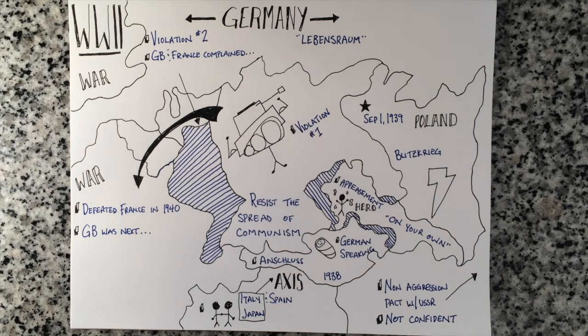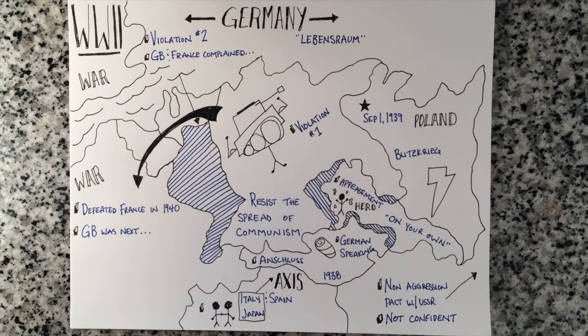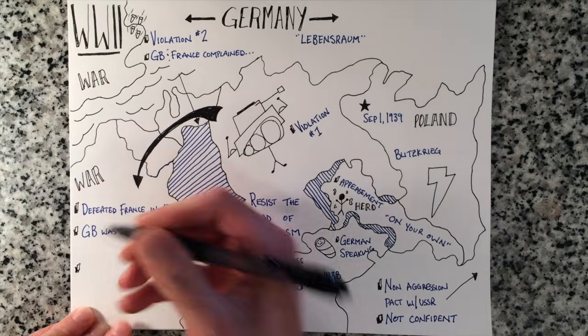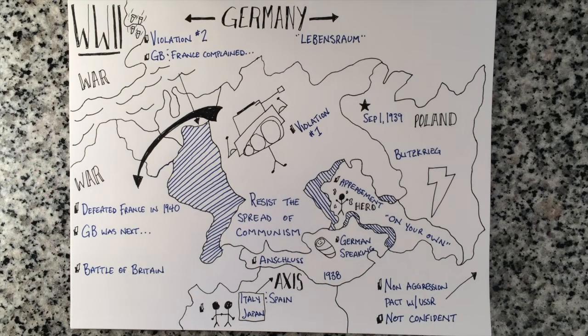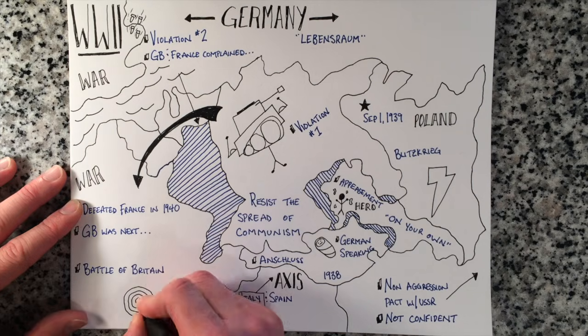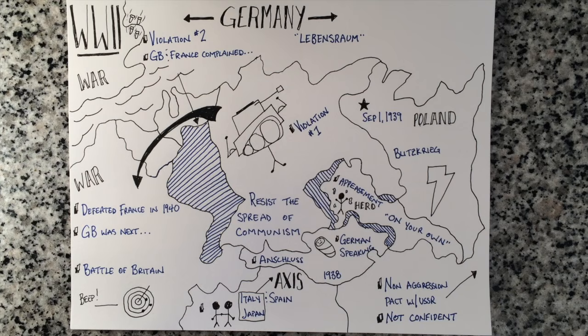The difference between Great Britain and the rest of Europe was that they had the advantage of having the English Channel to slow the German assault, so Germany had to go to the air to try to defeat Great Britain. The relentless bombing of Great Britain by the Germans would be called the Battle for Britain. The fighting spirit of the British was inspired by the new Prime Minister, Winston Churchill. As the British resisted the German attack, one tool that helped them was radar. They were able to see where an attack was coming and prepare a counterattack.